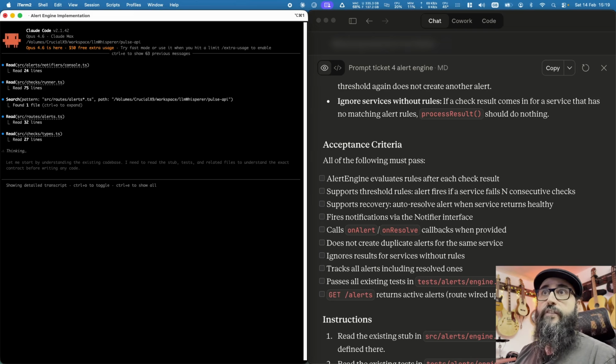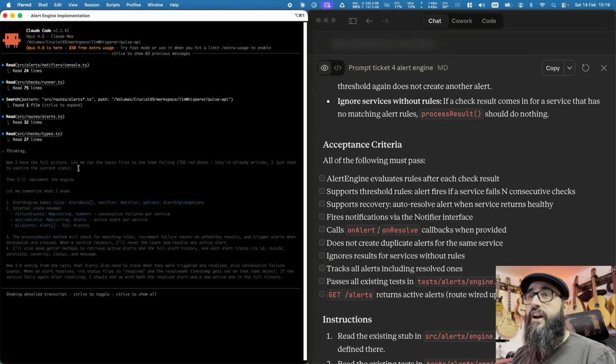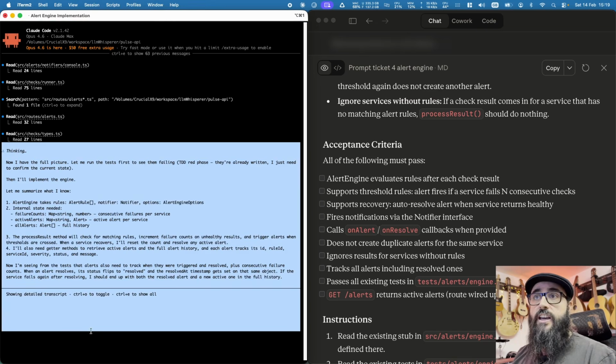Let's see if there was any thinking. So: let me start by understanding the existing code base. I need to read the stub, the test, and related files to understand the exact contract. It's very important to see what the model is thinking, because you don't have to measure the quality of your agent by the output it generates, but by how it generates it. I want to see what it is thinking.